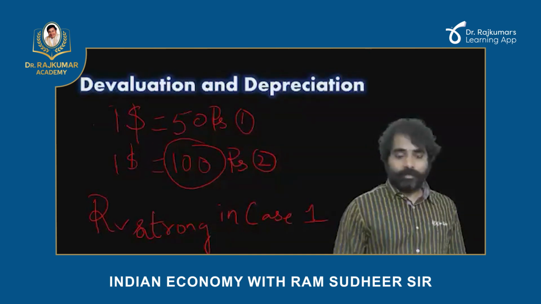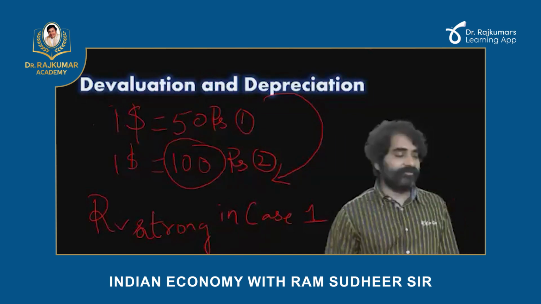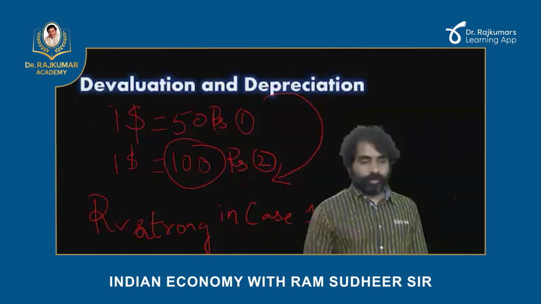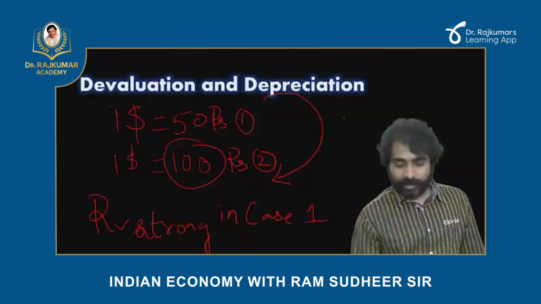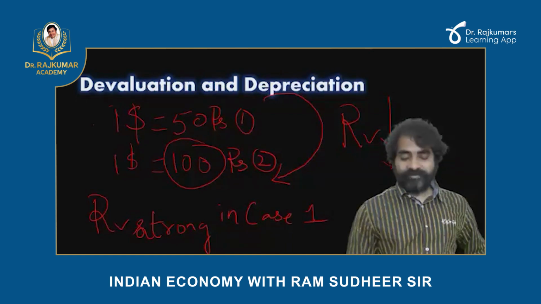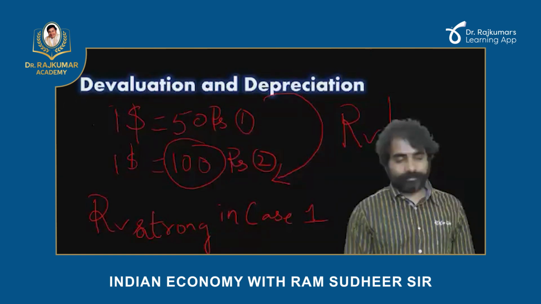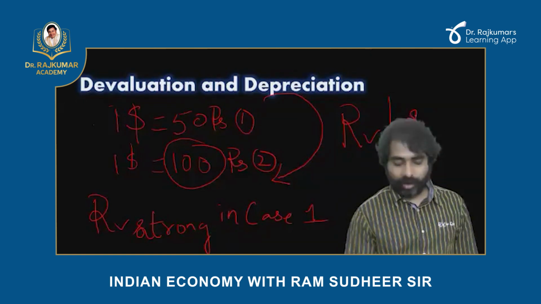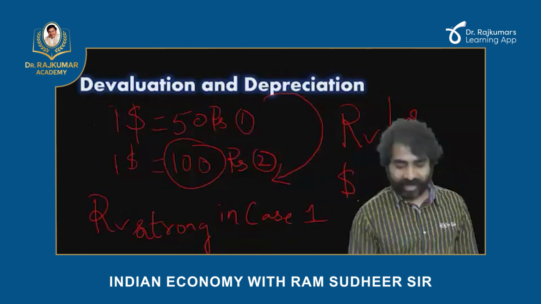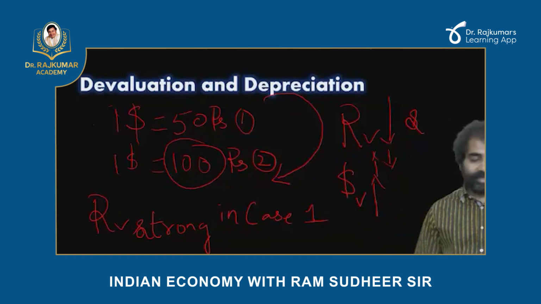Moving from case 1 to case 2, rupee value is going to decrease. I hope you're able to follow. Moving from case 1 to case 2, rupee value is reducing and dollar value is increasing.